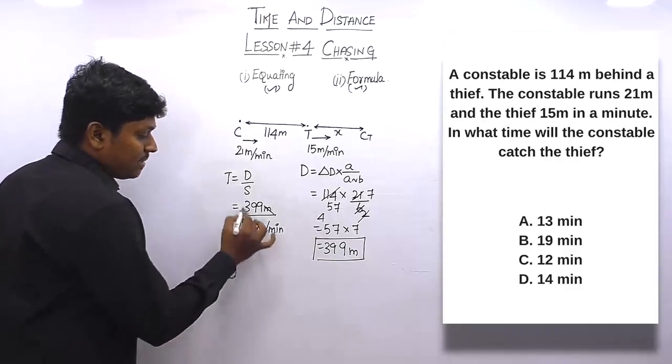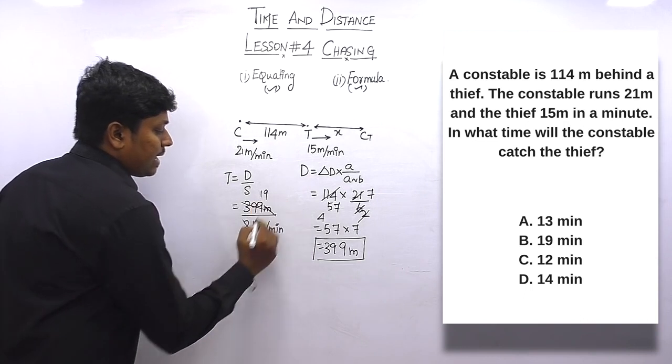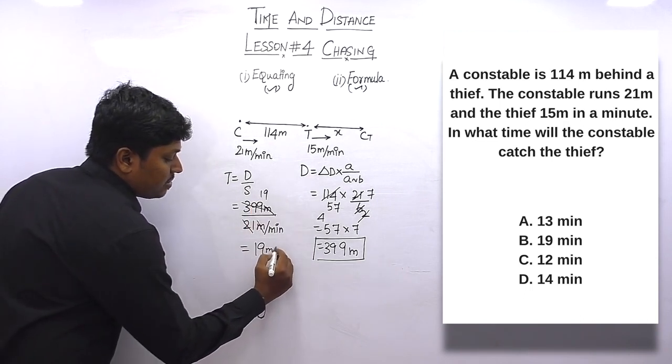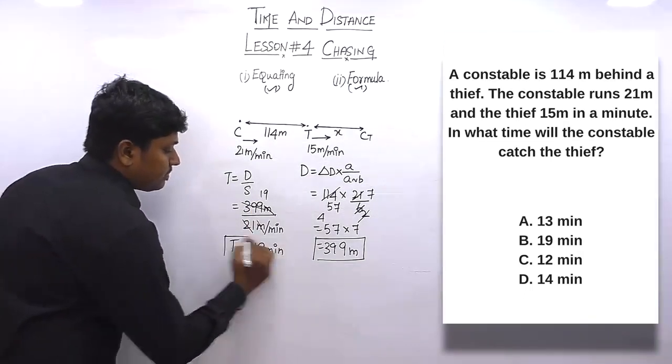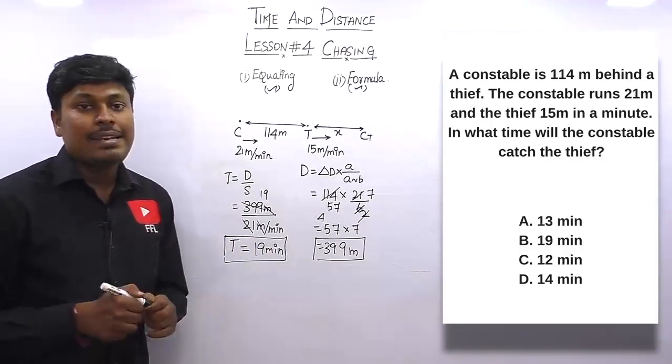Once you cancel this, 1 times 21, 9 times, so 19 minutes. So the answer for this question is 19 minutes. The total time taken to catch the thief by the constable is 19 minutes.